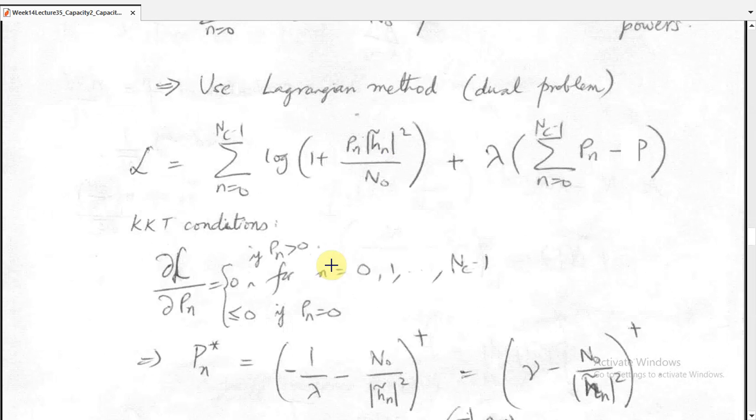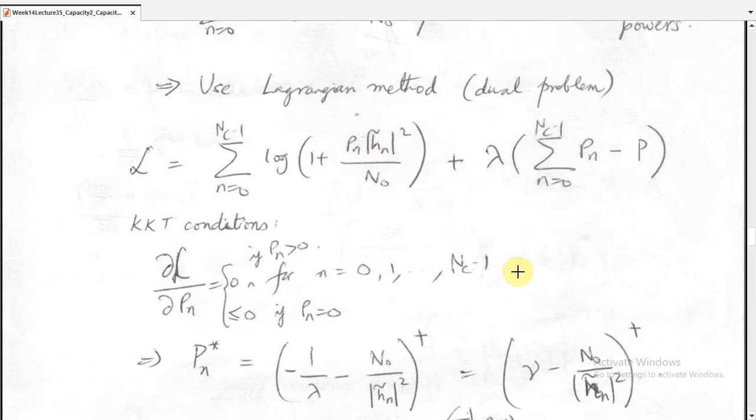So we use the Lagrangian method to solve this dual problem, where the Lagrangian is given by the sum for n = 0 to Nc minus 1 of log of 1 plus P_n |H_n|^2 divided by N_0, the signal to noise ratio across each carrier, plus the constraint with the constraint value lambda times the sum of P_n minus P. So this was the constraint.